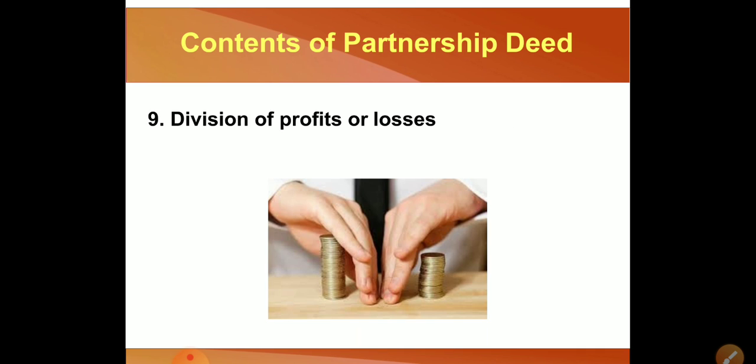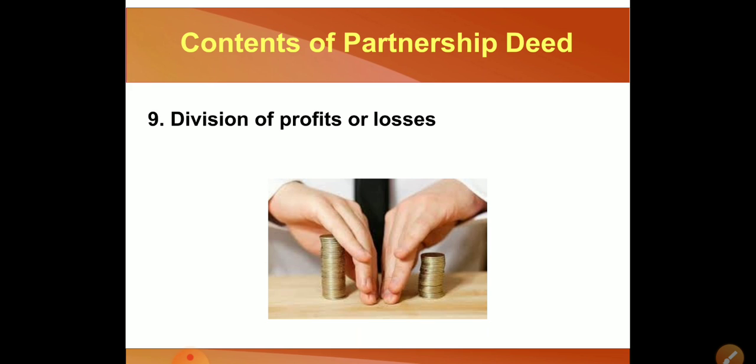Next, division of profit and losses. Every time it is not the same that all partners would get the same kind of profit, or that the ratio of profit and loss would be the same. Every time it may differ. How does it differ? When you are making this partnership deed, you decide your capital ratio, that is, how much amount each partner is going to bring into the business.